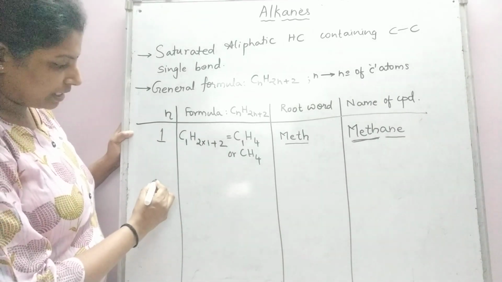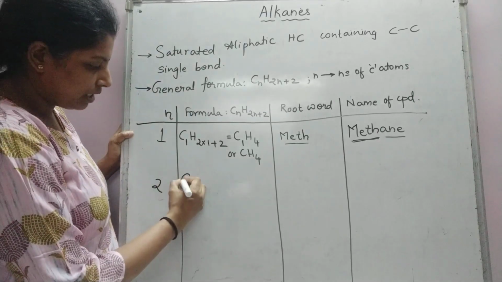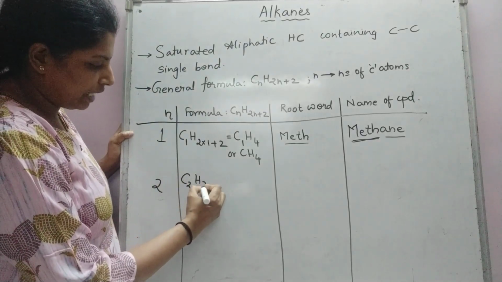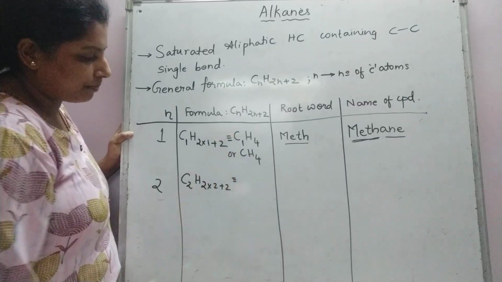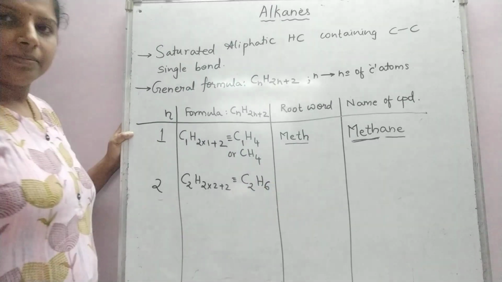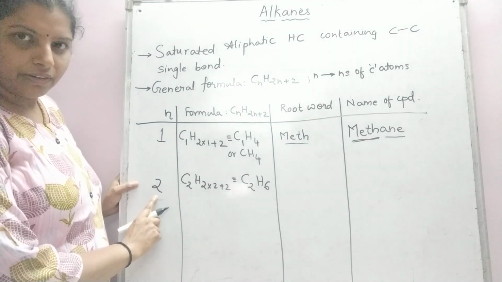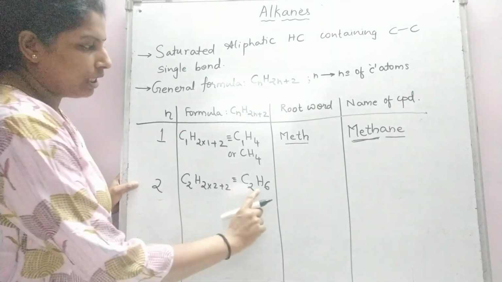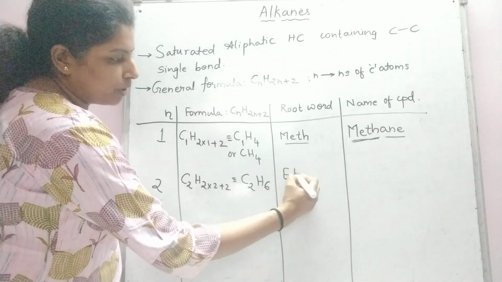Now when n is equal to 2, we would write C2H(2×2+2), which is C2H6. When the compound contains two carbon atoms, the formula is C2H6, for which the root word is eth.